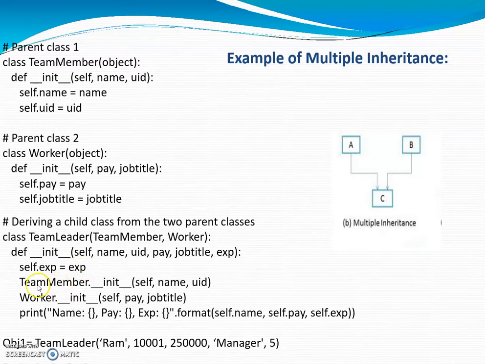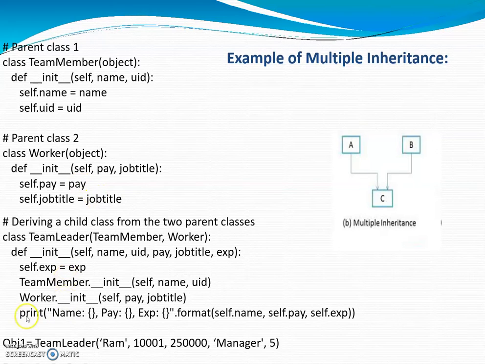Then I have called TeamMember.__init__, the first parent class constructor, and it will pass name and UID to the TeamMember constructor. So it will initialize name and UID. After that, I have called the constructor of the second parent class, that is Worker.__init__, and I am passing pay and job title to the second parent class, so it will initialize these two values.